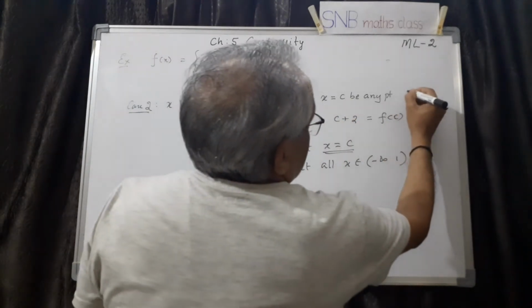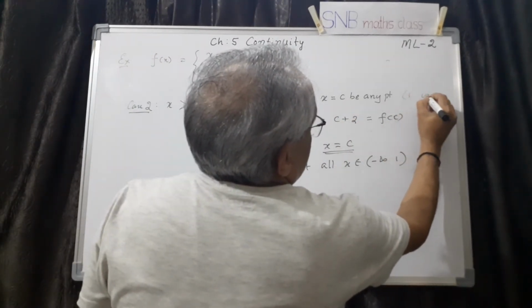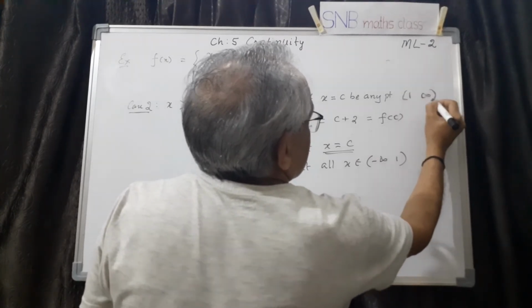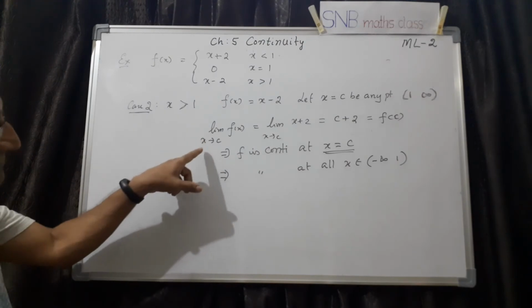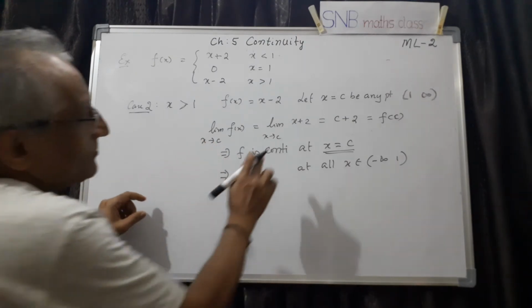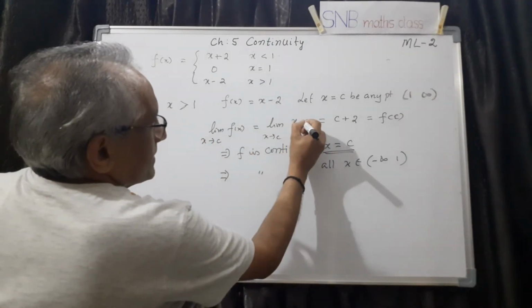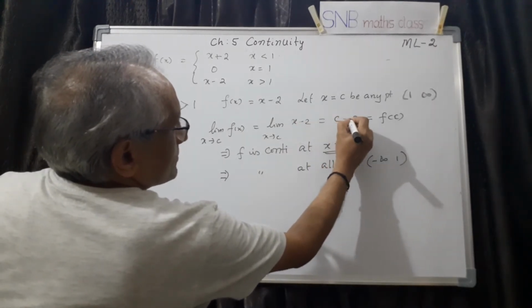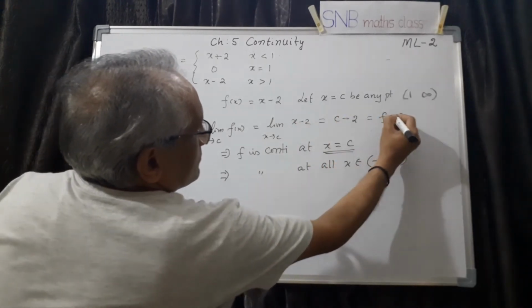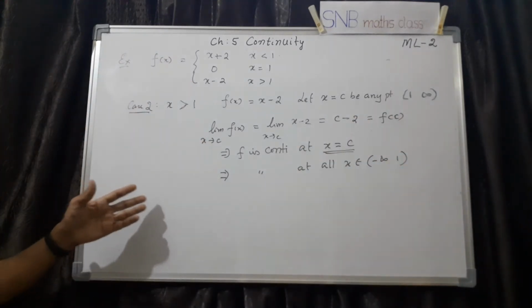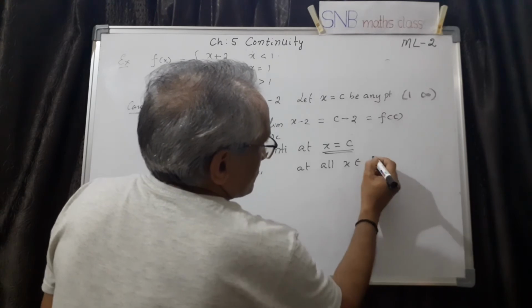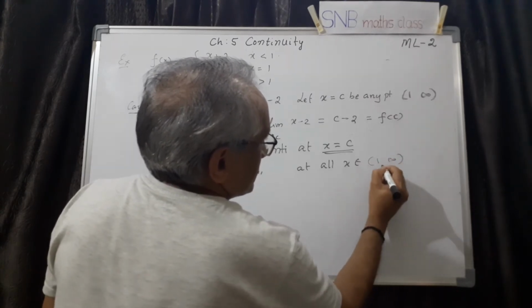It is in the interval 1 to infinity. See, this is how we are changing different cases, that's all. So now what is the limit of f(x) as x tends to c? I have to write x minus 2 once again. This becomes c minus 2, and this is f(c) only, you can see very well. So the only thing I have to change is that x belongs to 1 to infinity.